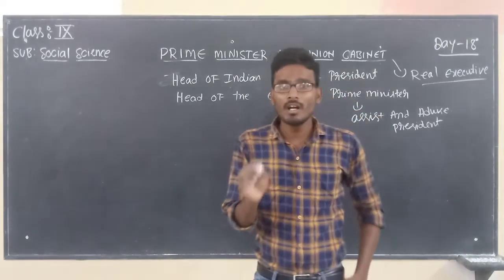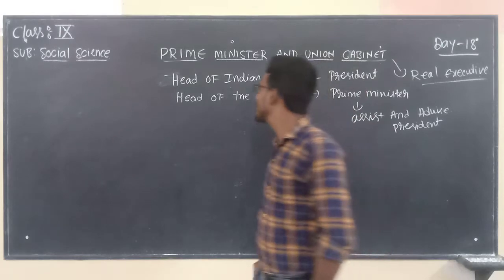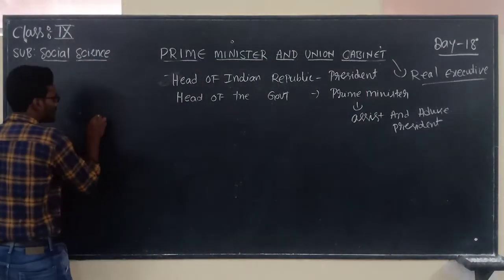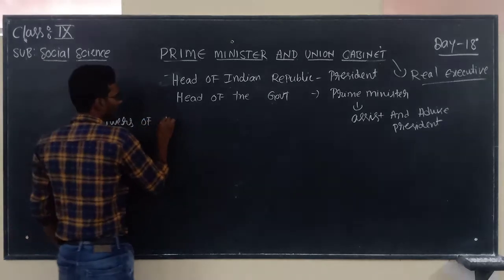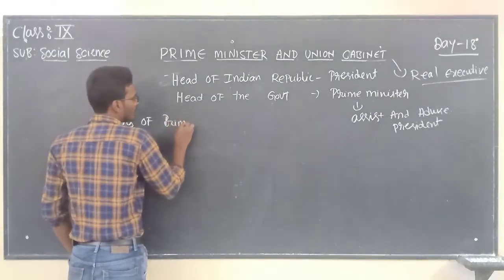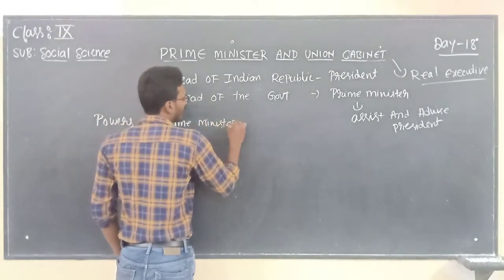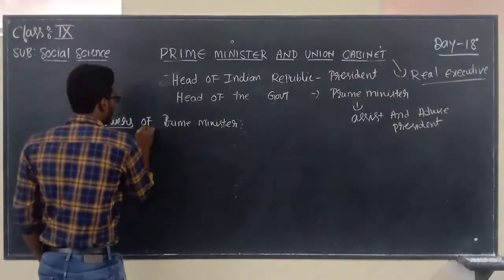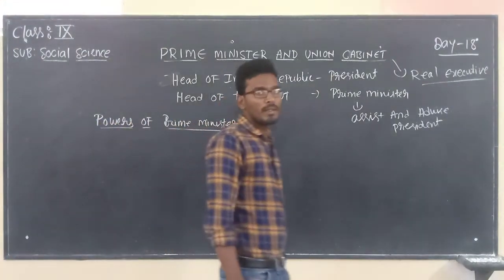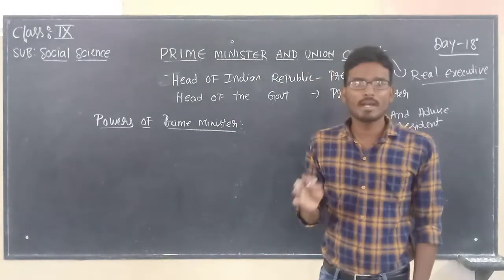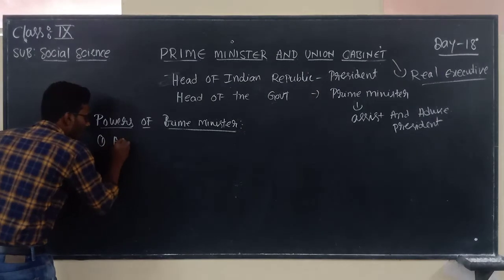Okay, now what are the major functions and powers performed by the Prime Minister? What are the major powers? Powers of Prime Minister. So now, what are the major powers and functions of a Prime Minister?